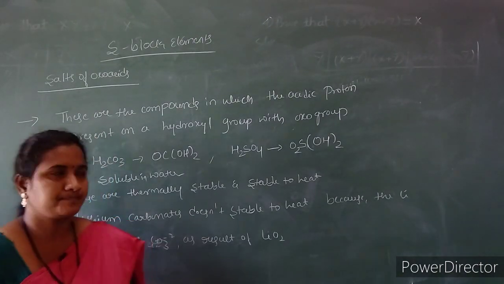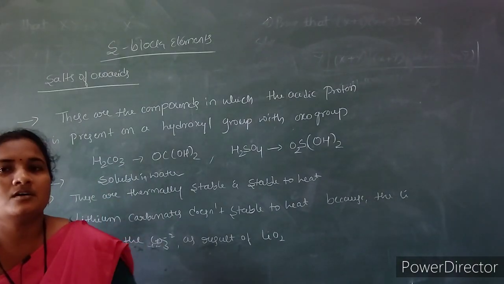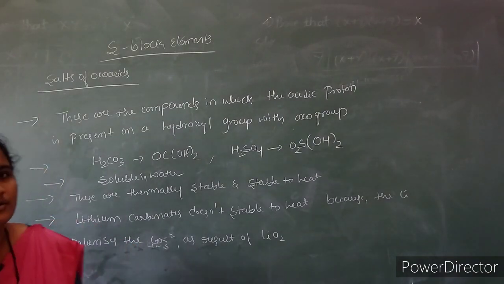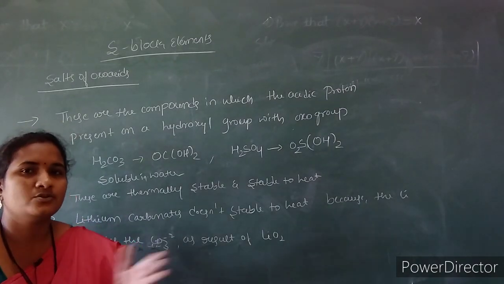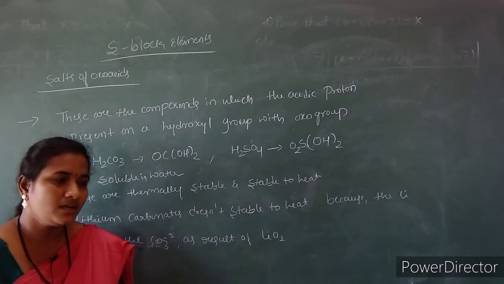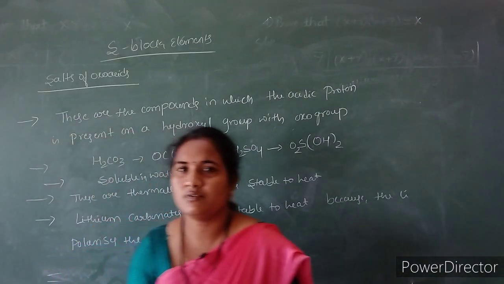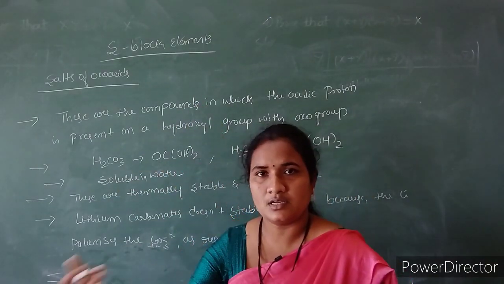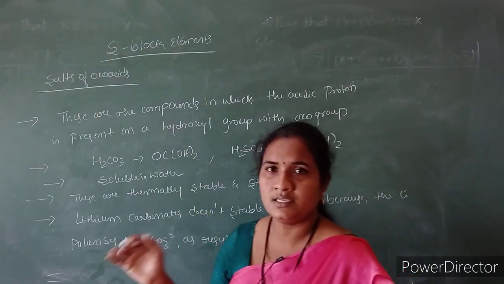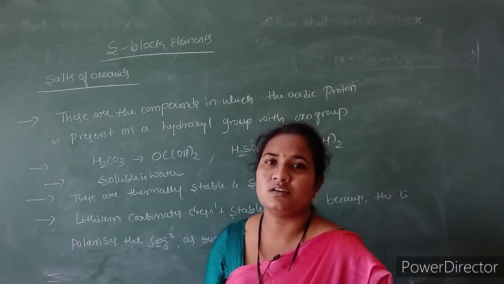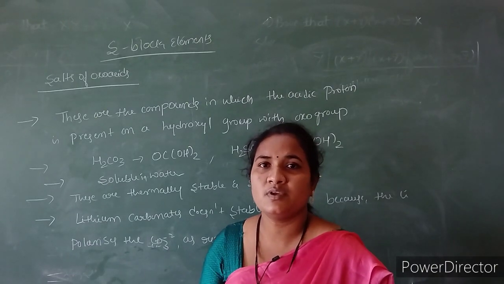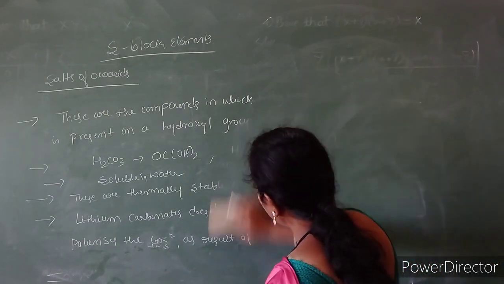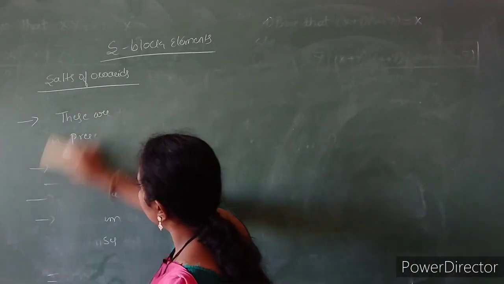First one is oxides and hydroxides, second one is halides, and third one is the salts of oxoacids. So all are showing different properties. You can remember them by making charts. In one chart you can write about the properties of oxides and peroxides, in another chart halides, and in a third chart the salts of oxoacids. In this way you can write and practice, otherwise you will not be able to find the differences.